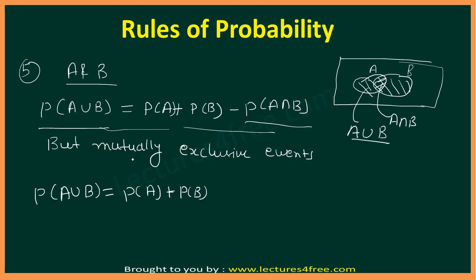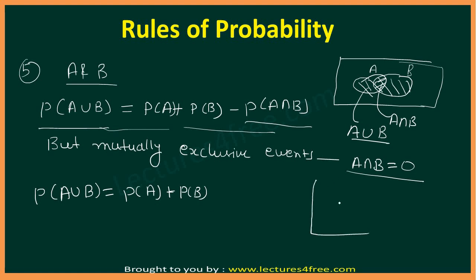As we have seen in our earlier lecture, mutually exclusive events means there is no common outcome of A and B, so A intersection B will be empty. So the probability of A intersection B will be 0, so this term will be 0, and we will get the probability of A plus the probability of B.